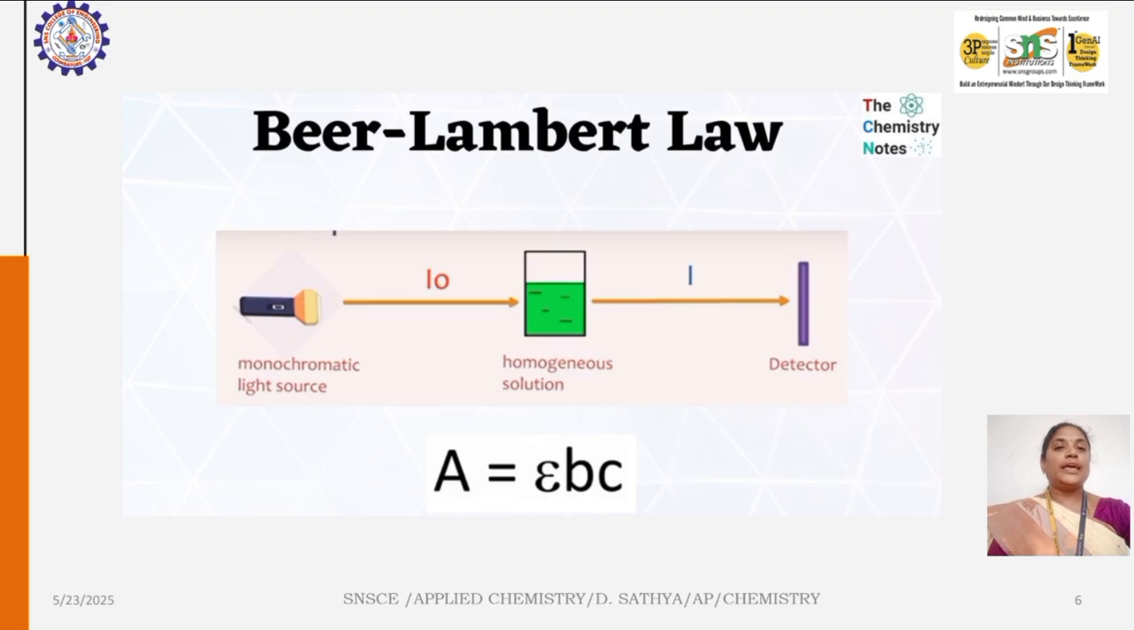In this diagram, we explain Beer-Lambert's law. When monochromatic radiation is passed through a homogeneous solution, the detector detects the intensity transmitted by the solution. So A is equal to epsilon b c, which is Beer-Lambert's law.